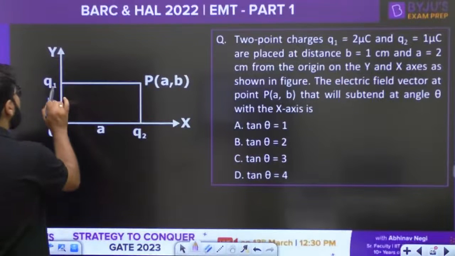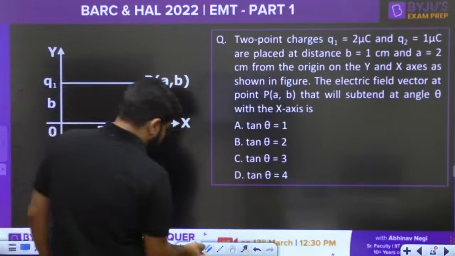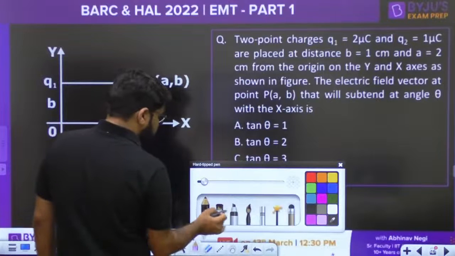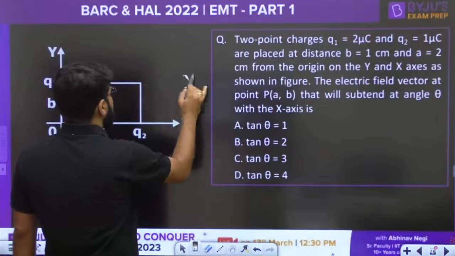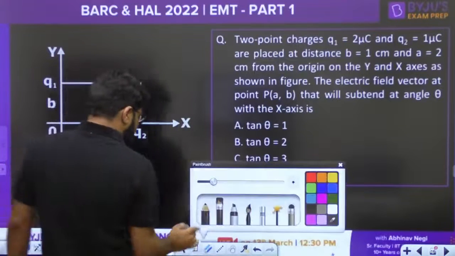Now, it is very clear what the electric field due to Q1 is. Okay, let us draw this diagram here. I'll introduce this P also. Well, let's make a simple diagram here.